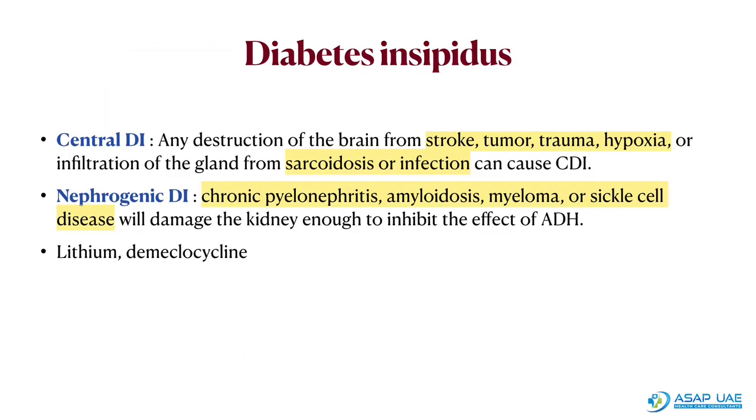Central diabetes insipidus results from any destruction of the brain from stroke, tumor, trauma, hypoxia, or infiltration of the gland from sarcoidosis or infection. In case of nephrogenic DI, chronic pyelonephritis, amyloidosis, myeloma, or sickle cell disease can damage the kidney enough to inhibit the effect of ADH. And more commonly in the question, it may be mentioned the use of lithium or demeclocycline.